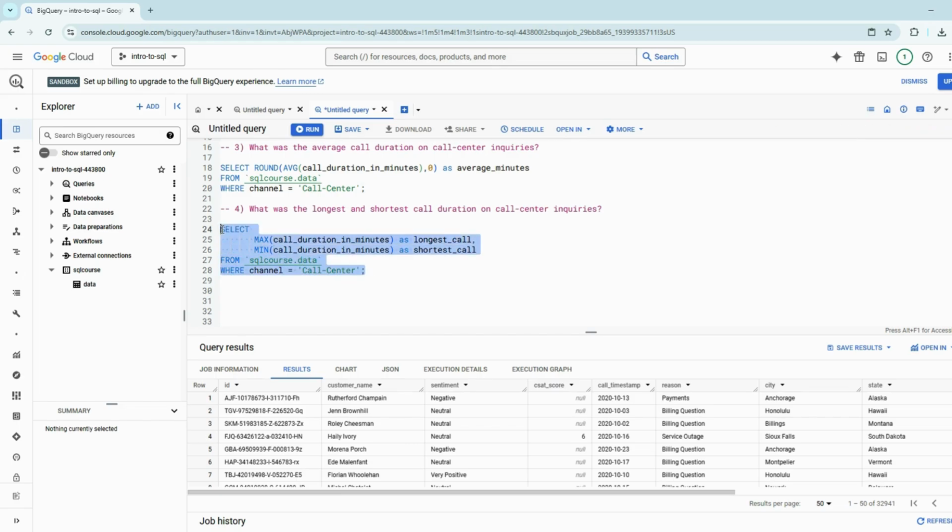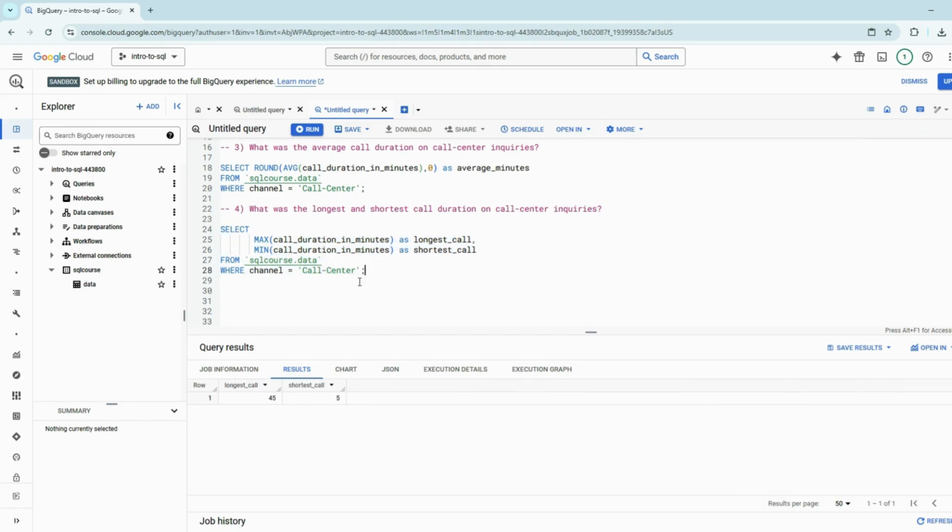So let's take a look at this and see what we get. Okay, perfect. Because, let's say your manager comes to you and has multiple questions. Hey, what was the longest or shortest one? We could quickly get that just within one query. We don't have to keep separating one by one. I know I'm doing this more for a course, so I really want to take my time and separate them, walk them through. But sometimes something like this is pretty straightforward where, okay, we can put them both in there. So we get right there. The longest call was 45 minutes and the shortest one was 5.